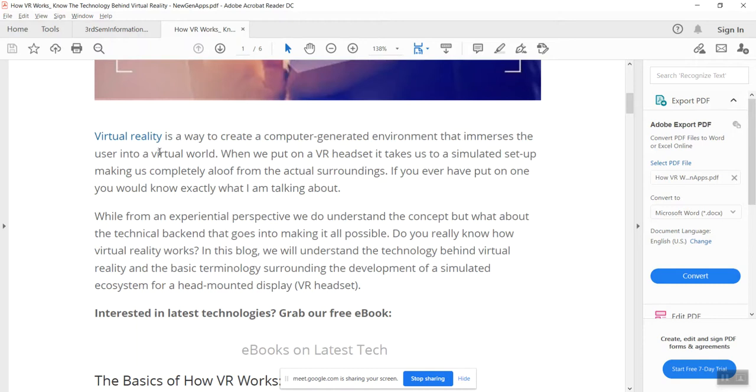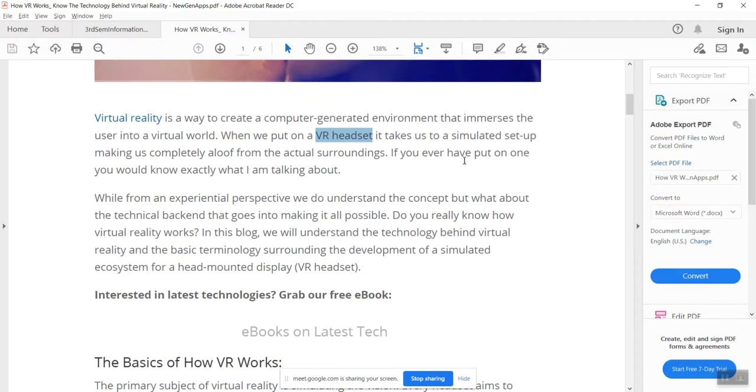First of all, a virtual headset is going to be required, and the virtual headset takes us to a simulated setup, making us completely aloof from the actual surroundings. Means in the real world there may be different surroundings, and from the real world we are going to go into the virtual world. So the VR headset is required to be present in the virtual world.